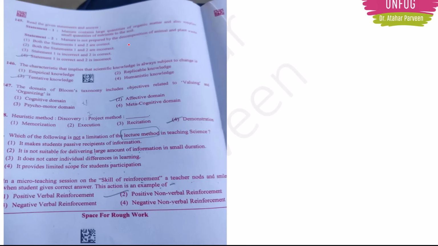Next, question number 145. Statement 1. Manure contains large quantities of organic matter and also supplies small quantities of nutrients to the soil. Statement 2. Manure is not prepared by the decomposition of animal and plant waste. So here statement 2 is wrong. So that's why option 4 is the correct answer. Statement 1 is correct. Statement 2 is wrong. Next, the characteristic that implies that scientific knowledge is always subject to changes. So here the correct answer will be option 3, tentative knowledge, because science knowledge keeps improving when new evidence appears, right? So that's why tentative knowledge we can say.